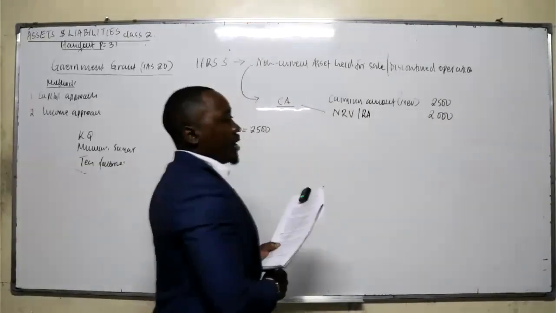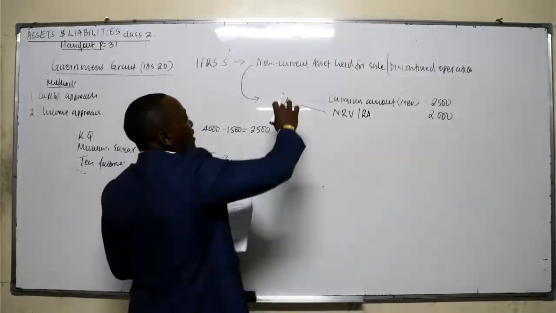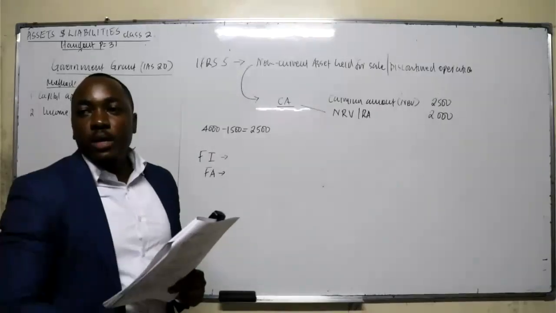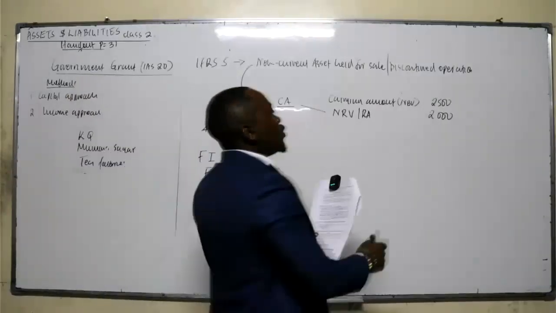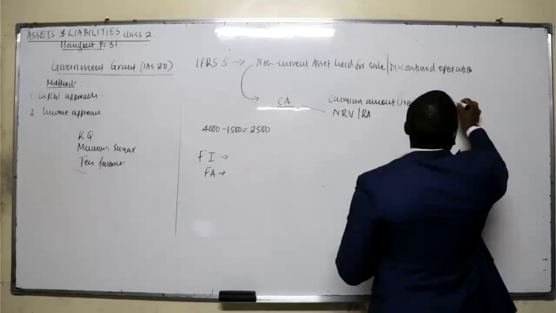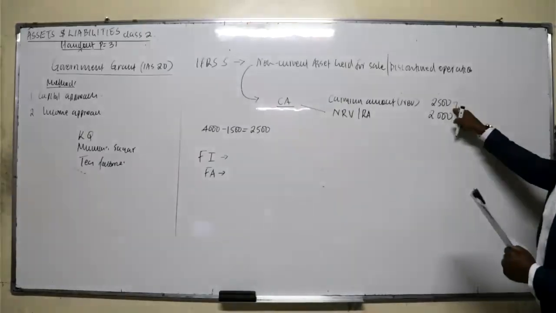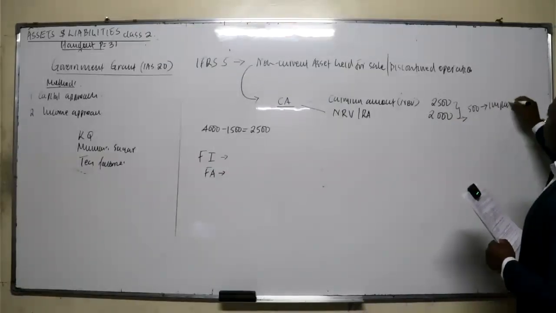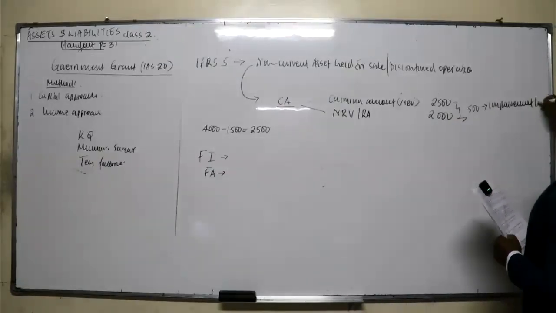So in this case, what will happen? When you are recognizing this asset as a current asset, you recognize it at the lower of the two. So how much do you show as the value of the asset? 2,000, correct. But its carrying amount was how much? Now, that difference is what we call impairment loss.